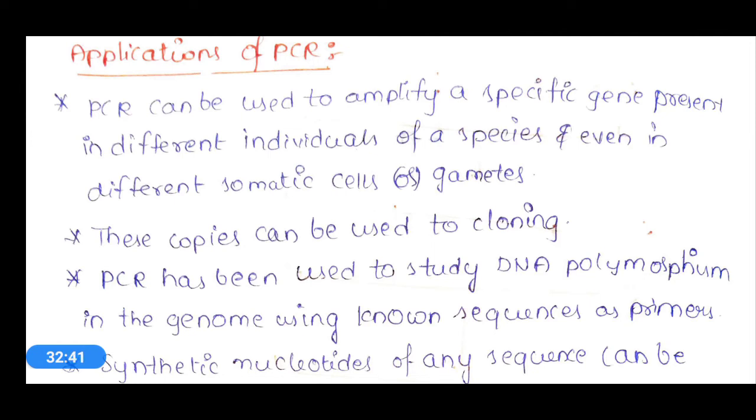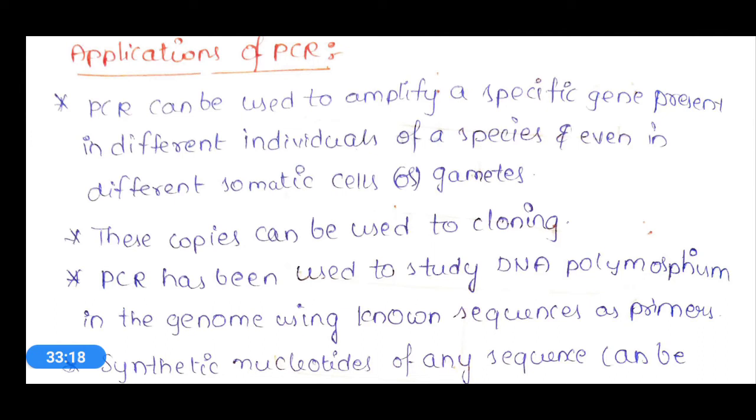In the same manner, we have a wide variety of applications regarding this PCR. Now let's see all of them. This PCR can be used to amplify a specific gene present in different individuals of a species. That means if we take Homo sapiens, we are one species of organisms. Of course, we are also animals, but we are a social animal.